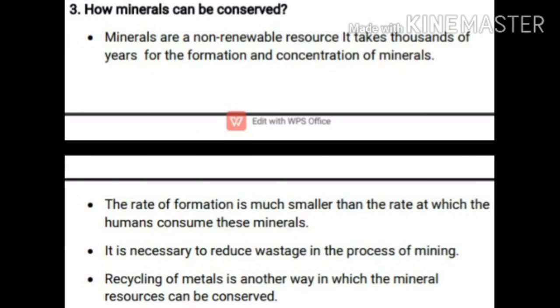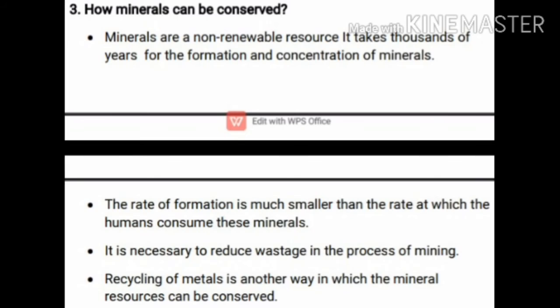It is necessary to reduce the wastage in the process of mining, quarrying and drilling. Then recycling of metals is another way in which mineral resources can be conserved.